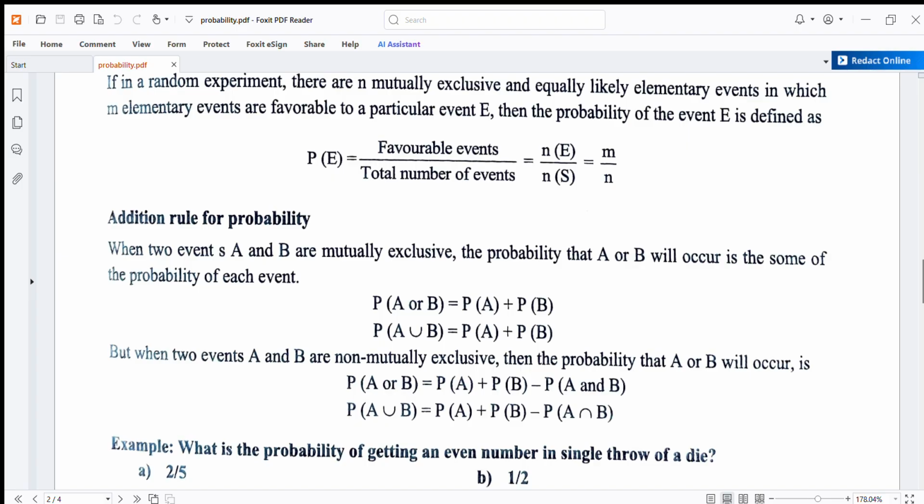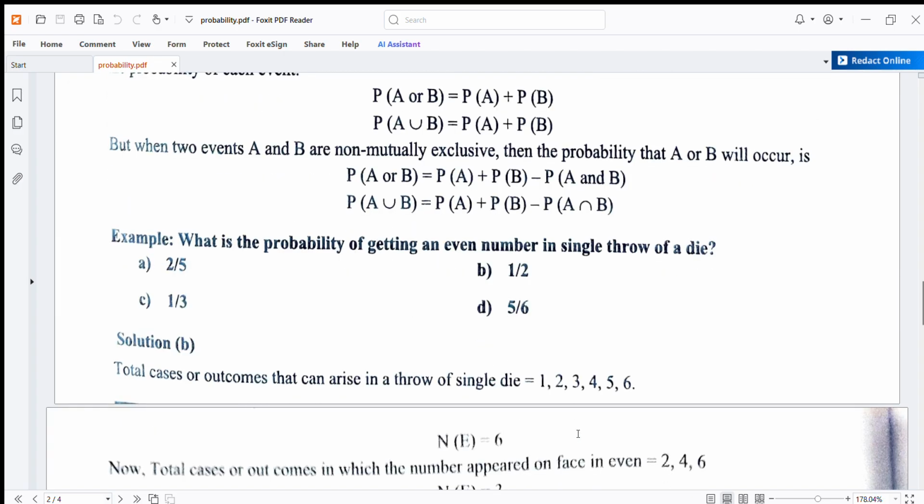Example: what is the probability of getting an even number in a single throw of a dice containing numbers 1 to 6, in which 2, 4 and 6, three numbers, are even? So getting 3 even numbers out of a total of 6 numbers, the probability is 3 by 6, and when we cancel by 3, the answer becomes 1/2.